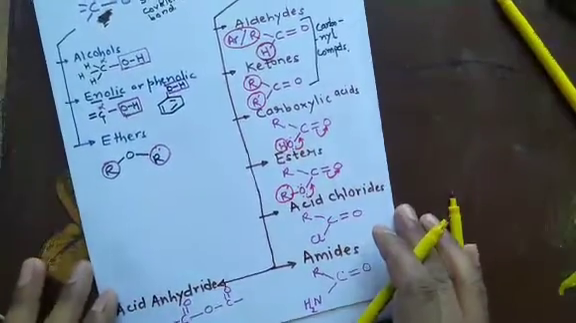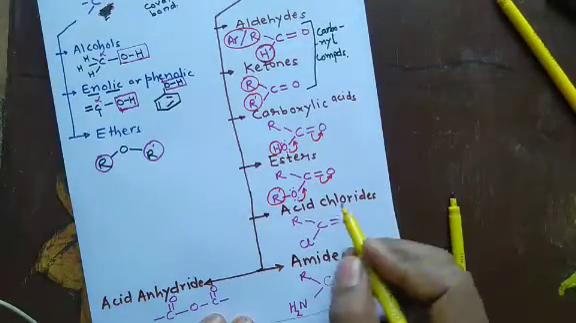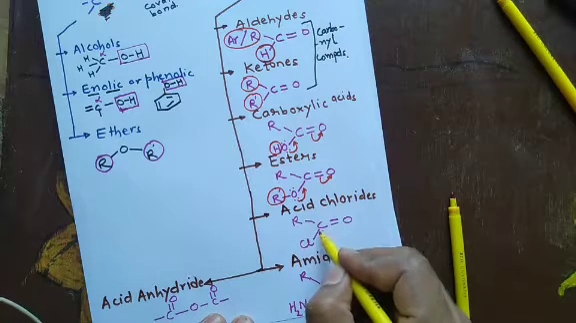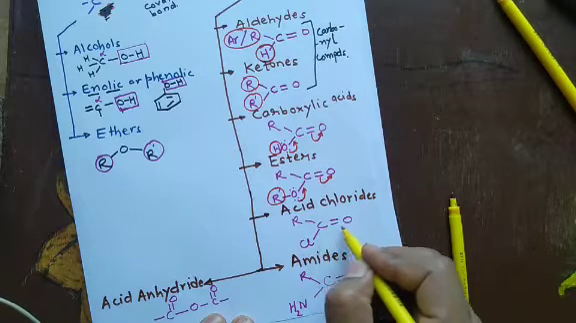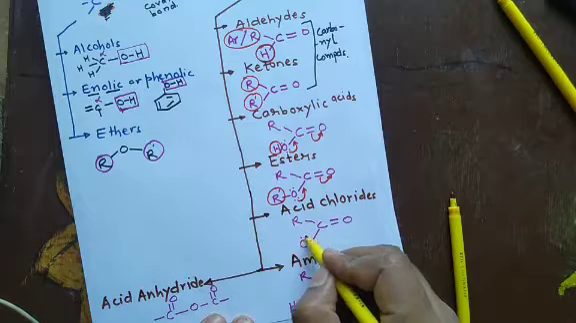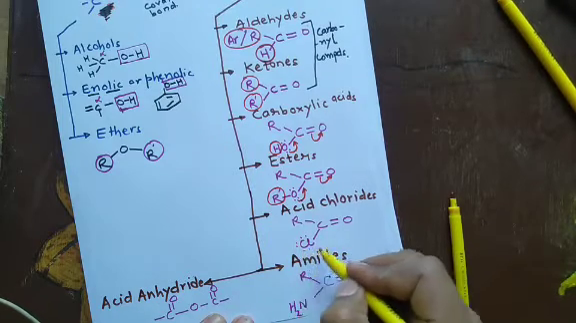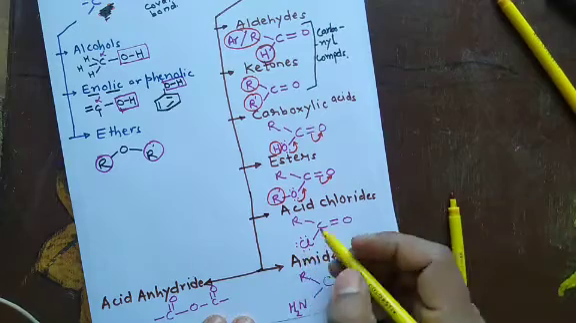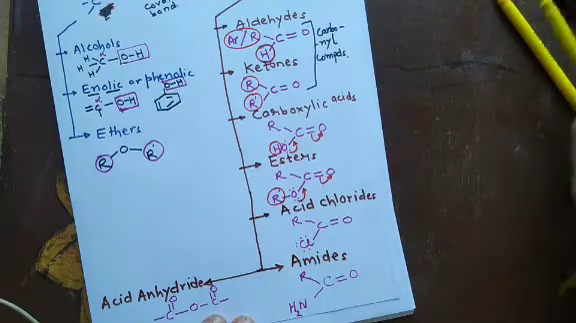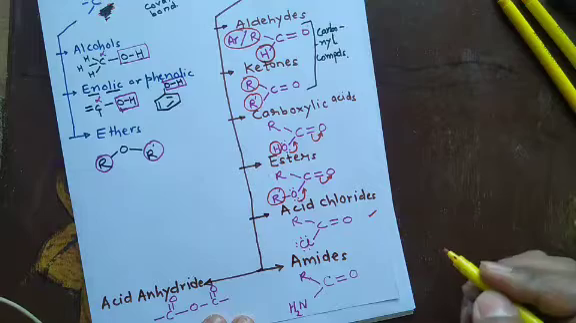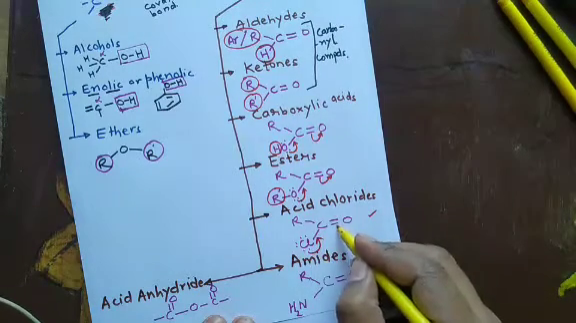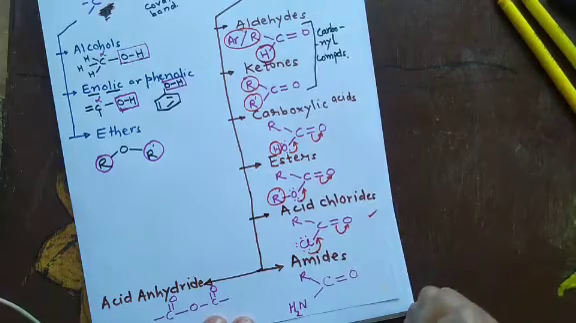Acid chlorides: the carbon oxygen double bond, that is the carbonyl group, the carbon of carbonyl group is attached to halogen. Here it is chlorine, it can be attached to bromine, it can be attached to iodine, but in majority of the organic compounds you will find this group. Again, this resonance can take place.